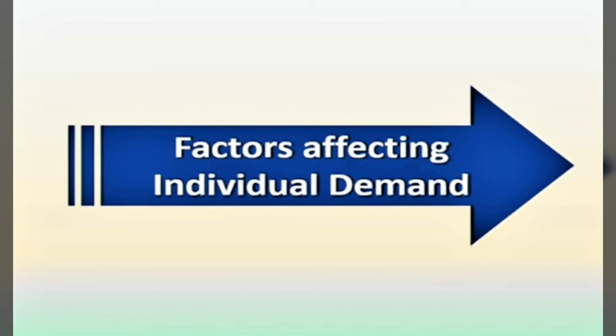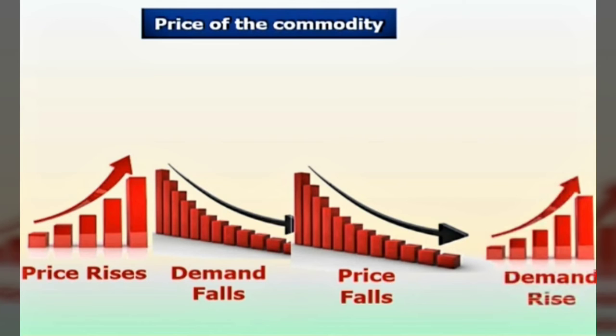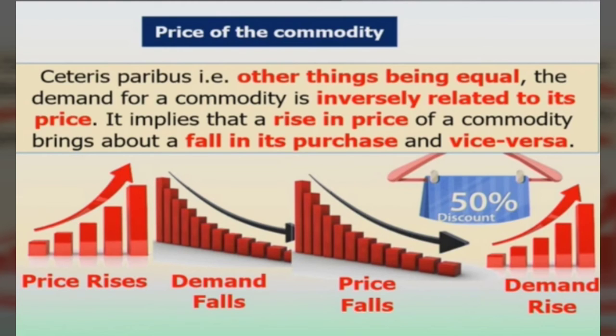Now, factors affecting individual demand. What are the main factors that influence the individual demand? Definitely the price of the commodity. Whenever the price rises, demand falls. When the price falls, the demand will rise. And this is inversely proportional.